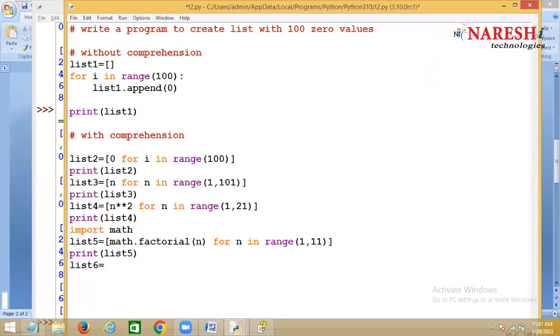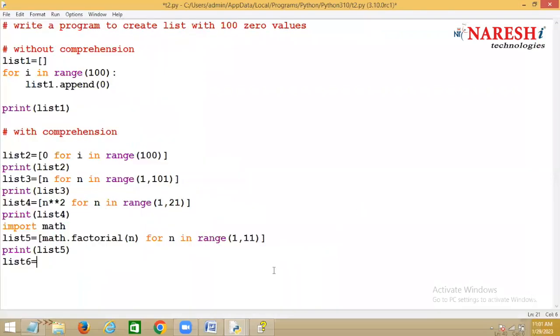Now, Python is easy. Yes or no? Prime numbers, not even numbers here. I want all prime numbers. Math is not having any prime function.